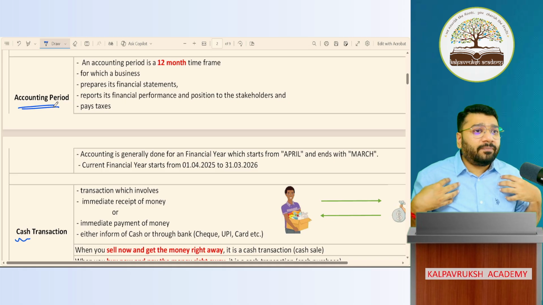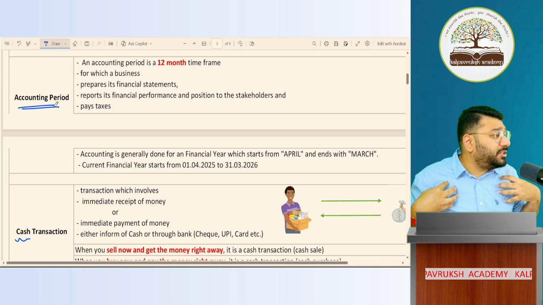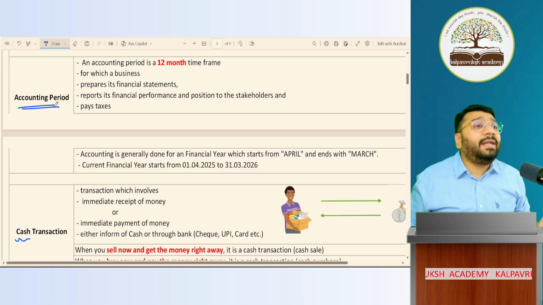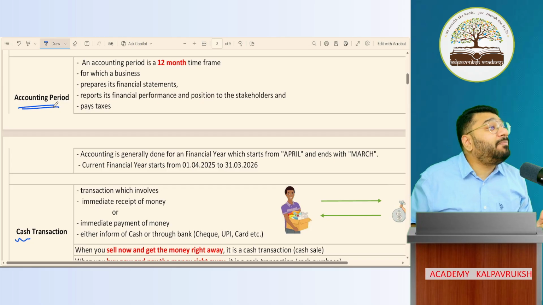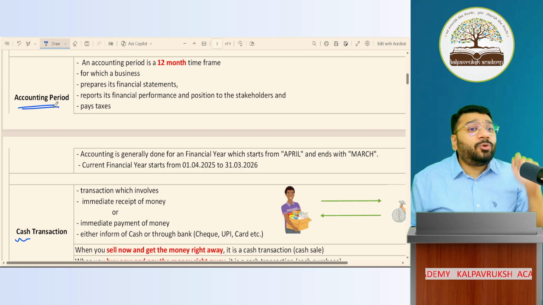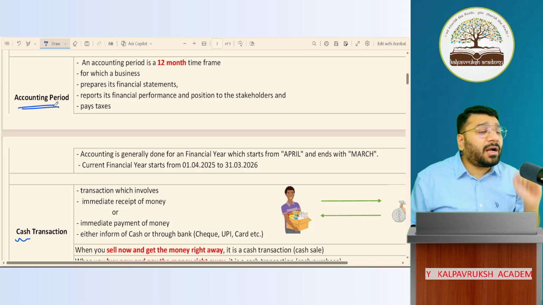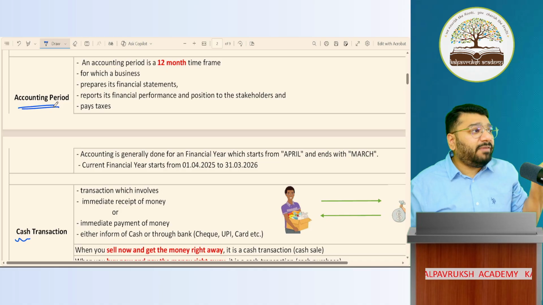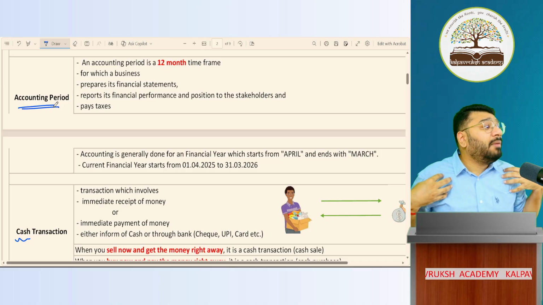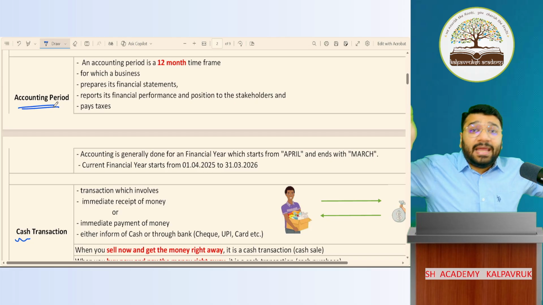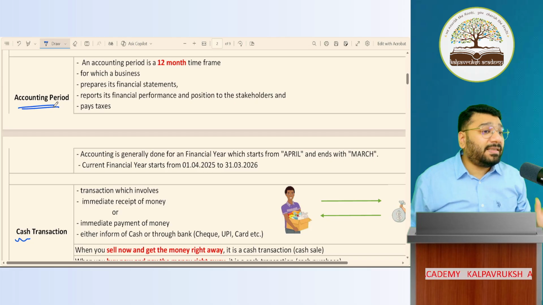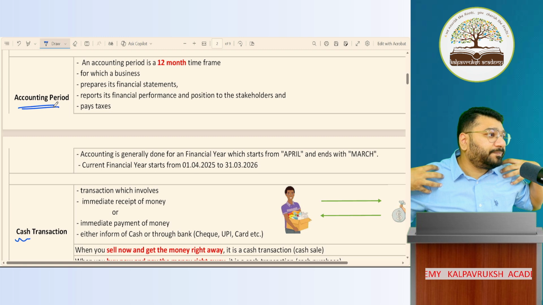So as an owner, if I want to know the performance of each year, the 7 years of accounting data I have to break into 7 parts. Each part consisting of 12 months. Got it, not got it? This is called the accounting period. One reason why we have an accounting period: as an owner, I want to know my performance every year. So I need to break my 7 year accounts into how many parts? 7 parts. This is the owner's requirement.